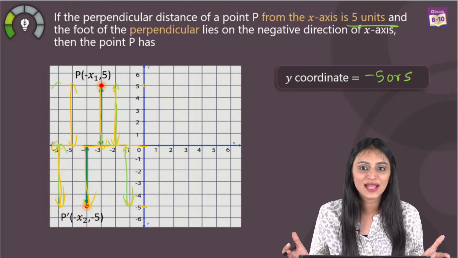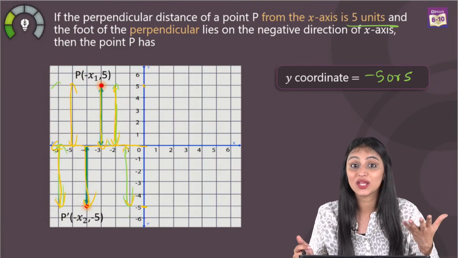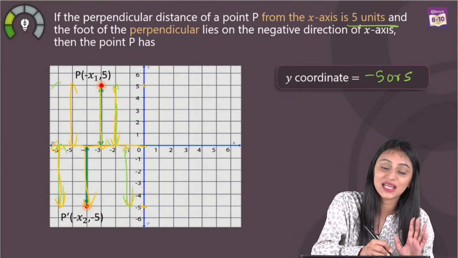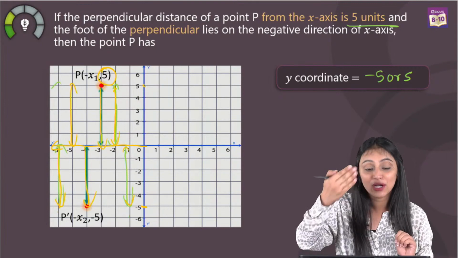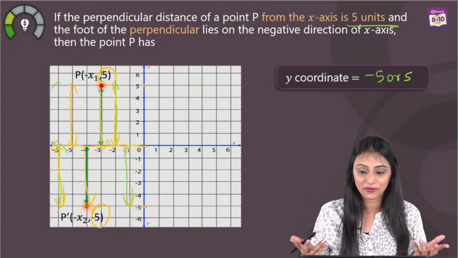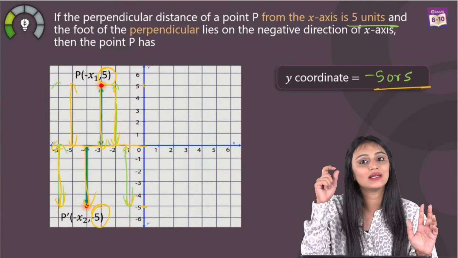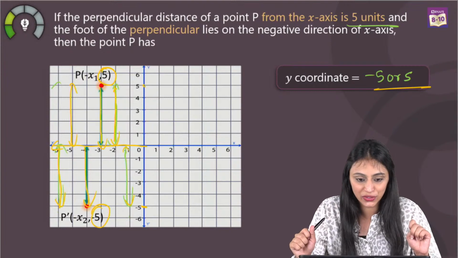So all these points can be considered. But on all these points, the x-coordinate is changing. The y-coordinate, if you measure from the second quadrant, it's 5 units. But if you measure from the third quadrant, it's minus 5. So the y-coordinate can take these 2 values, but the x-coordinate will have different values over here.